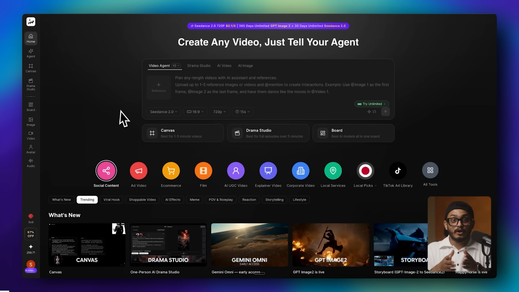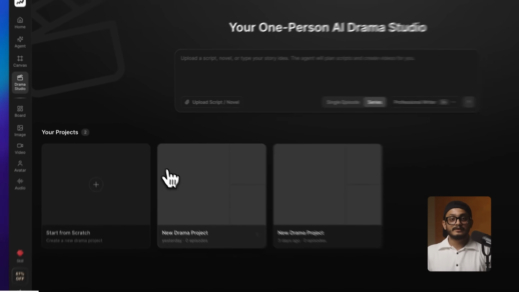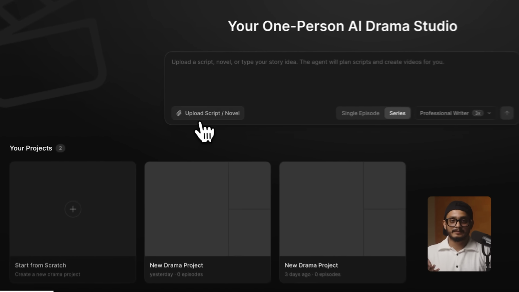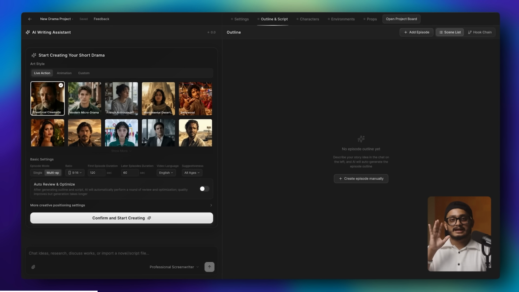Step 1. Go to top view and open Drama Studio. Now the link will be in the description down below. Now if you have got a script already, simply just upload it. If not, don't worry. We are going to start from absolute scratch. Hit start from scratch. First thing, we have to select the art style.